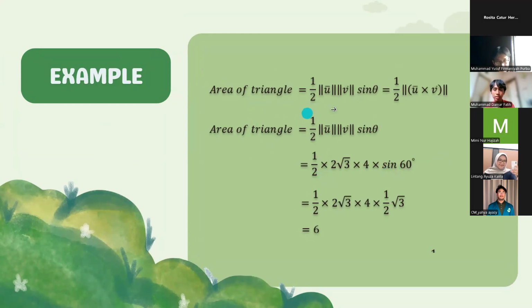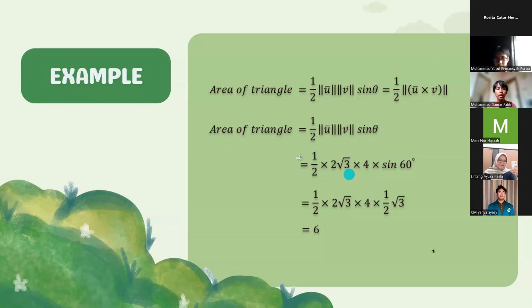Area of triangle is equal to, there's a formula, and then we have the magnitude of vector u is 2 square root of 3, and the magnitude of vector v is equal to 4.